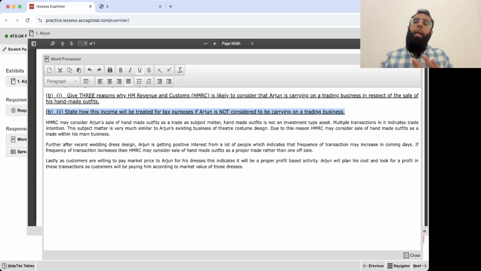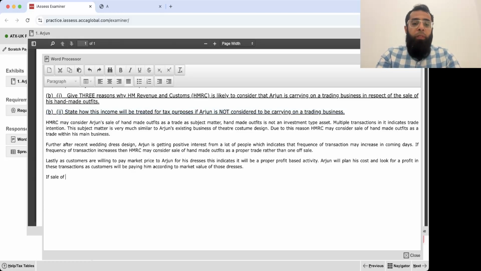Sometimes they consider it under the rules of capital gains tax, but it is not a normal investment asset. These are the wedding dresses which he is selling that he made himself. He is not purchasing and selling; he is making them on his own. So you won't call it capital gains tax. The tax department will just include it as his other income in the non-savings income.